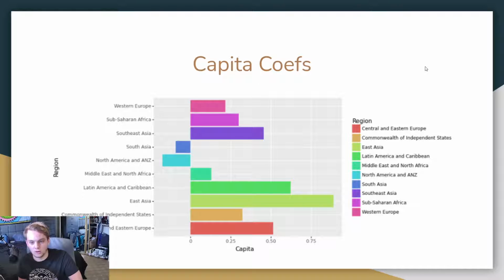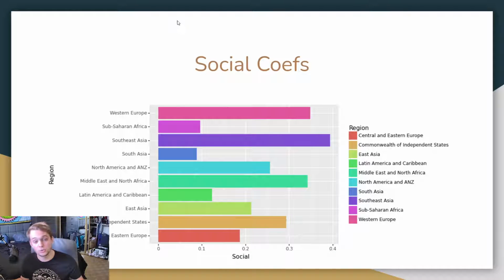Here, just to break it down, are the per capita coefficients for predicting happiness. This is how much does having money, or the GDP per capita in different regions, increase your happiness? You can see in East Asia, they love having a lot of money. It makes them really happy. In North America, it actually makes us less happy somehow. So you can't buy happiness in America, but you can buy it in the rest of the world. And then here are our social support coefficients.